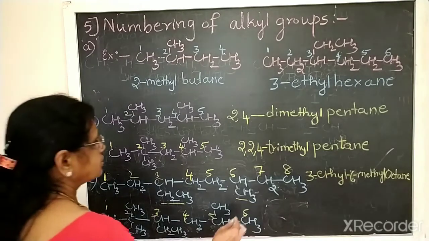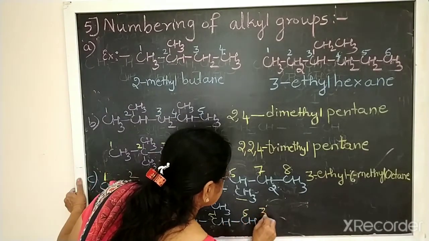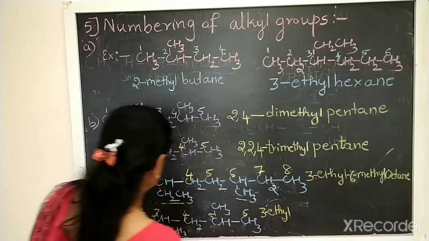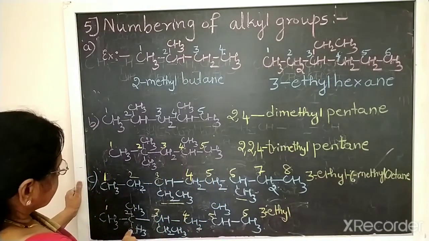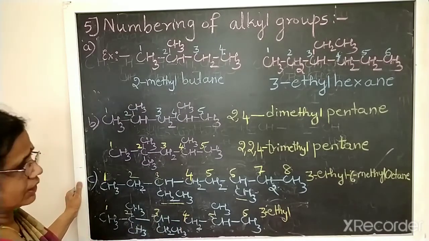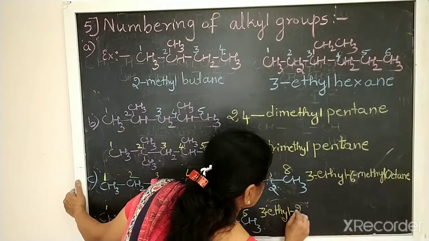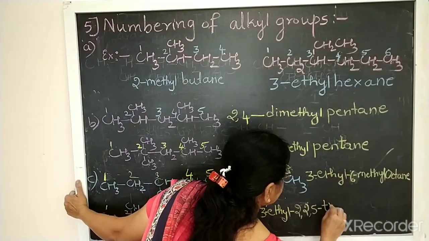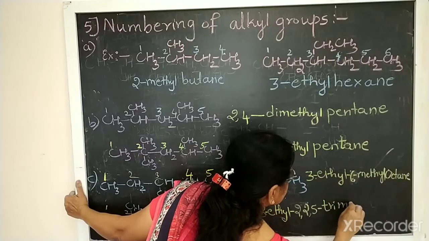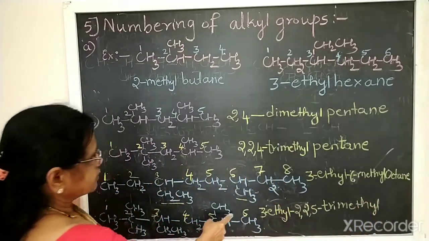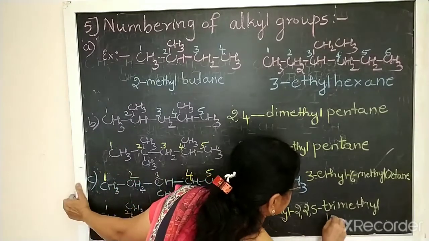So it is 3 ethyl, then 2, 2, 5 trimethyl. Then 6 means the parent hydrocarbon is